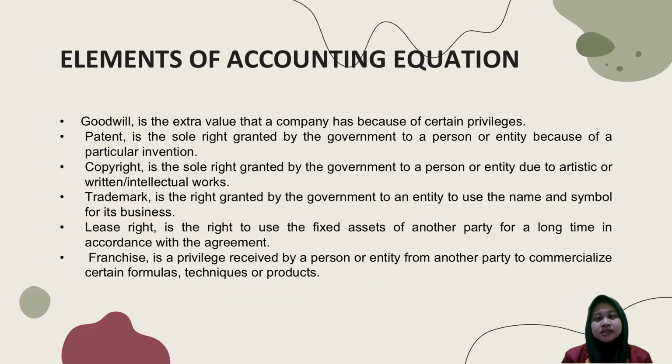Number three, copyright is the sole right granted by the government to a person or entity due to artistic, written, or intellectual works. Number four, trademark is the right granted by the government to an entity to use a name and symbol for its business. Number five, lease right is the right to use the fixed asset of another party for a long time in accordance with the agreement. Number six, franchise is a privilege received by a person or entity from another party to commercialize certain formulas, techniques, or products.